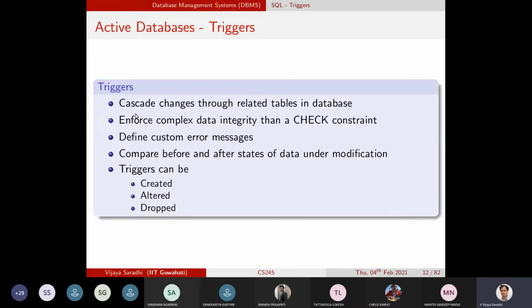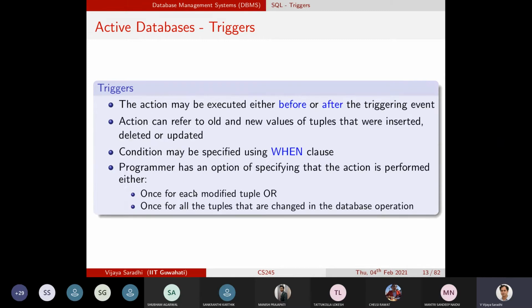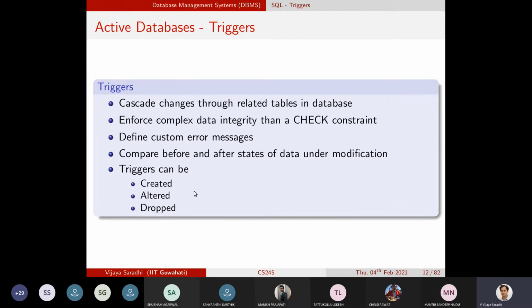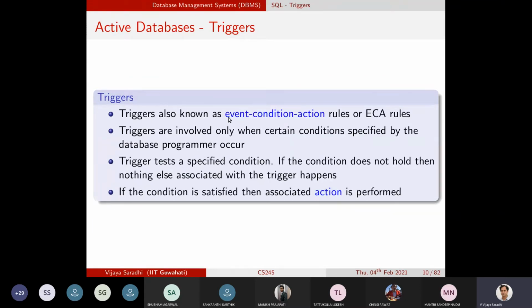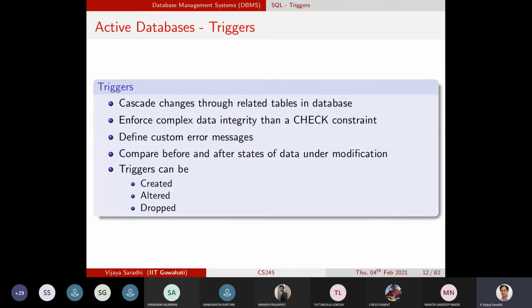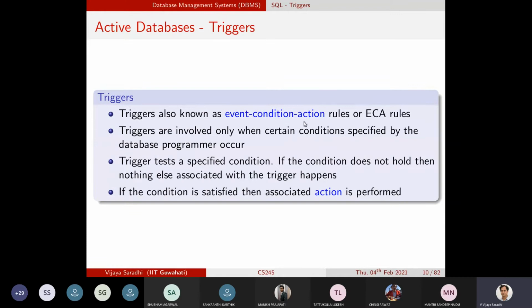Triggers will associate with these actual events, as I told you, at the time of insertion, updation and deletion. You can specify what action you want to take in the form of a program or a function or whatever you want.